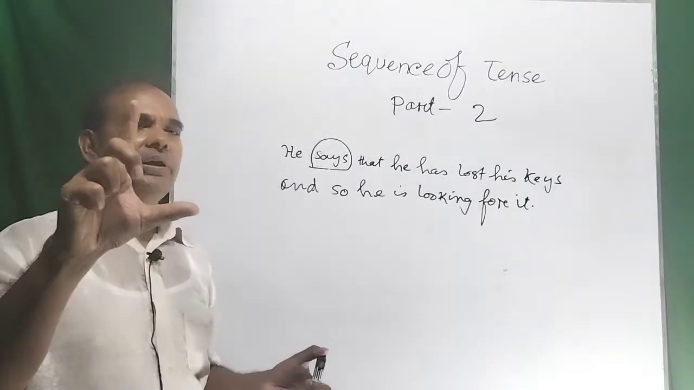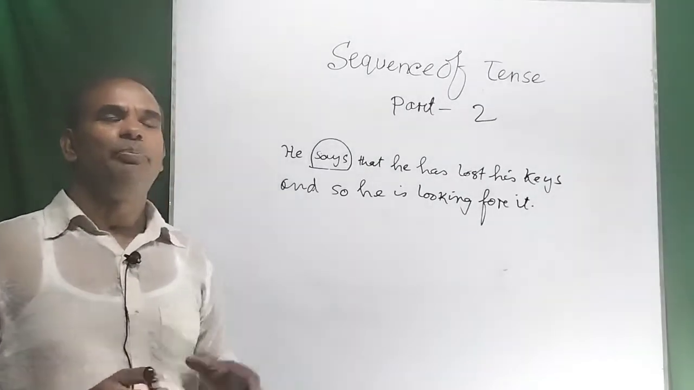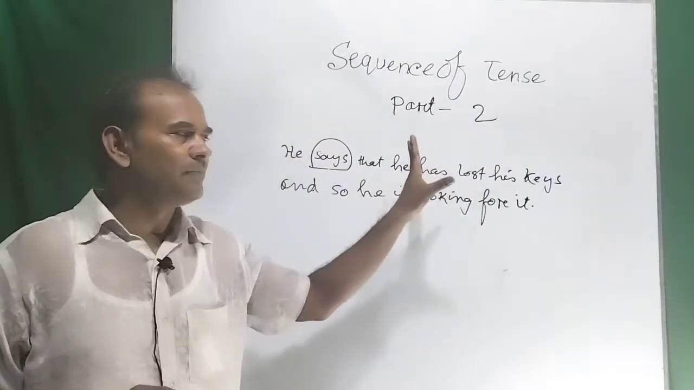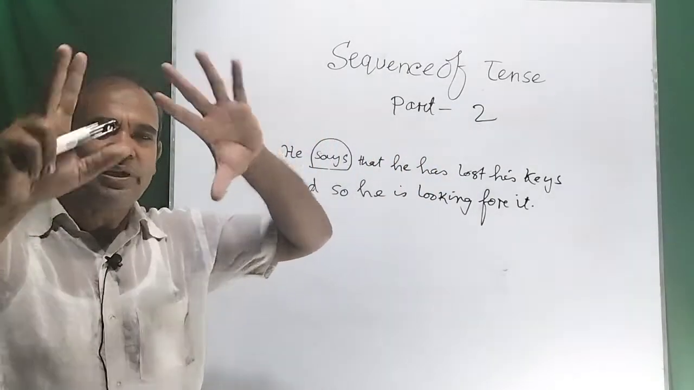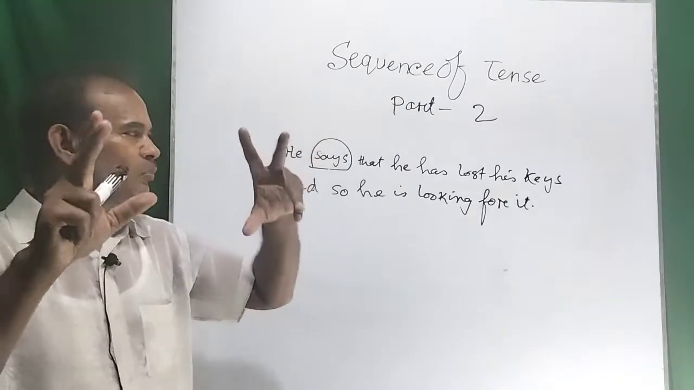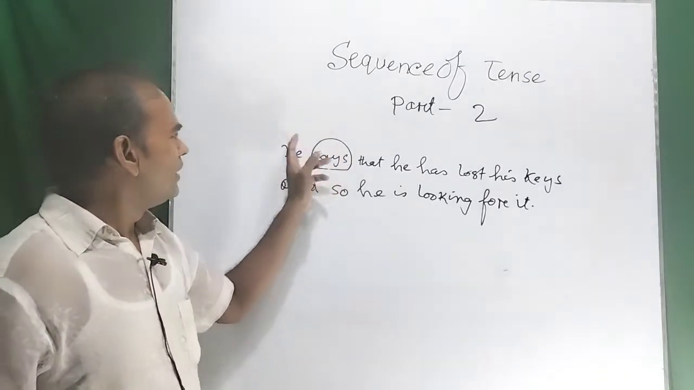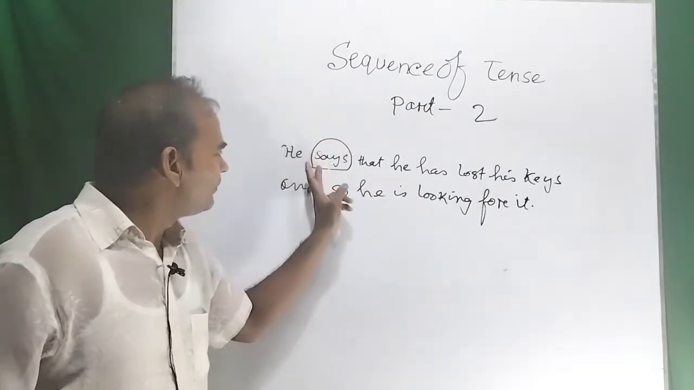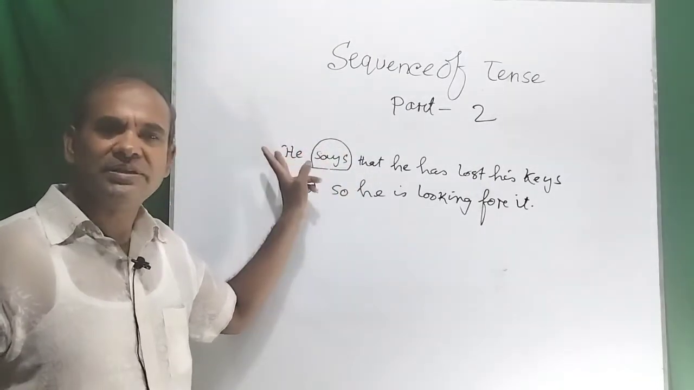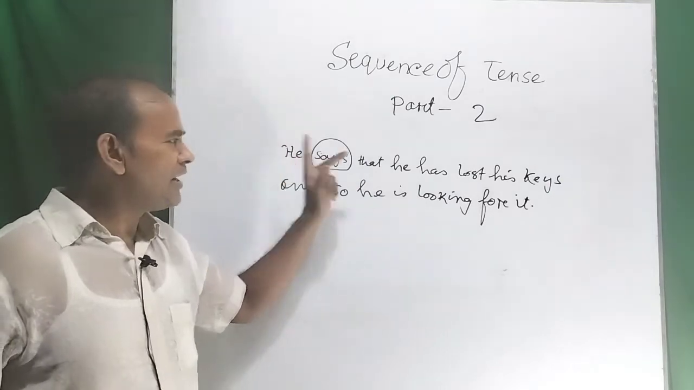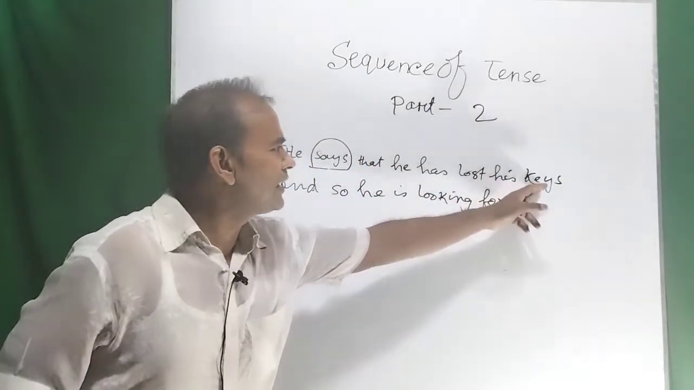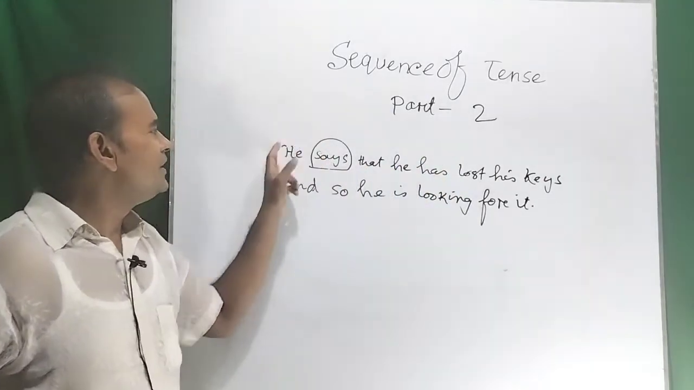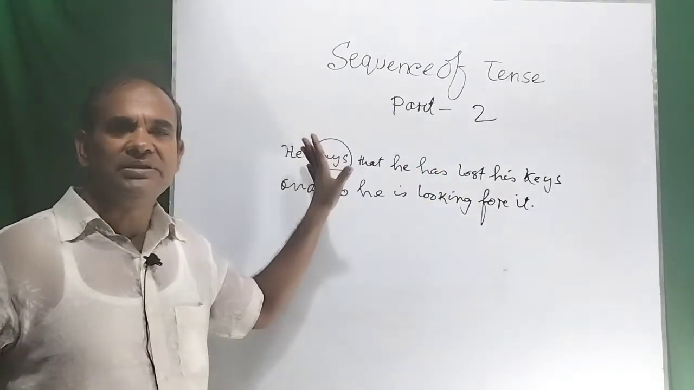and also you have to know that present tense must be used with the present tense, and past tense must be used with the past tense, dear viewers. So he says this is the present or past tense. Remember, try to understand: he has lost his keys. Is this the present or past tense?